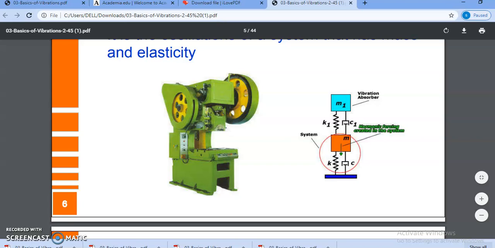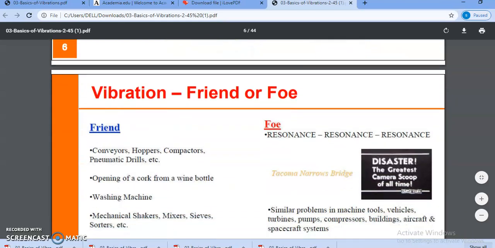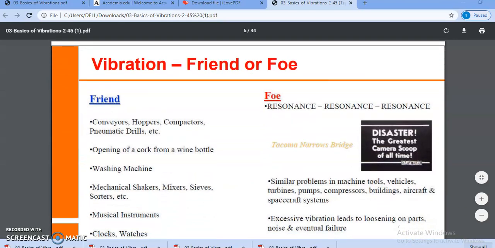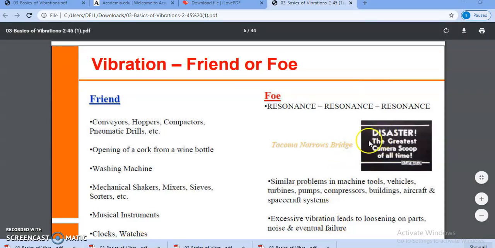Here it represents some combination of systems, and the mathematical modeling is represented here. So this is vibration. Generally it is unavoidable, but in some applications it is desirable.